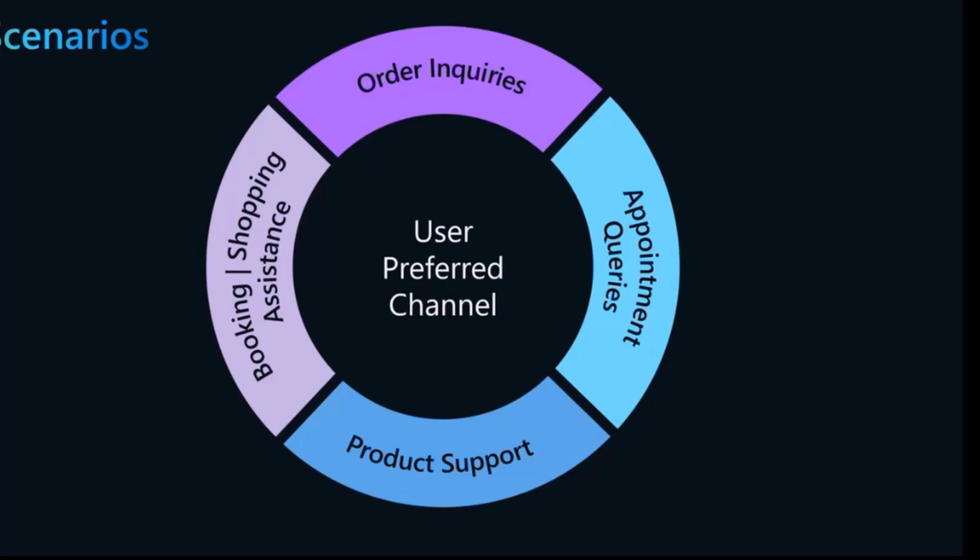The core of this is that we want businesses to use the channel that the user prefers. Today, a lot of these things are possible through a chat interface on the website or by picking up the phone and calling the business. But we're seeing that our customers are using different channels across different geographies. In India, for example, WhatsApp is used heavily, and even in some parts of Europe.